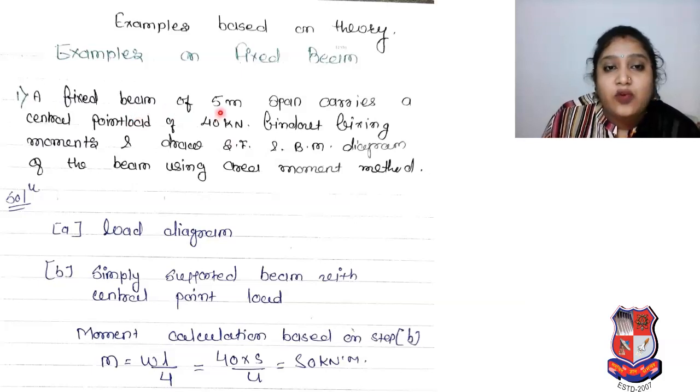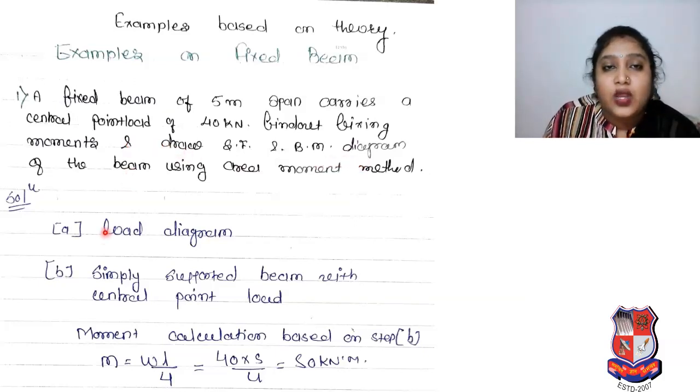Beam of 5 meter span means beam length L is given, and central point load W of 40 kN is given. What we have to find: the fixing moments, then we have to draw the shear force and bending moment diagram. Okay, so we have to follow the steps.